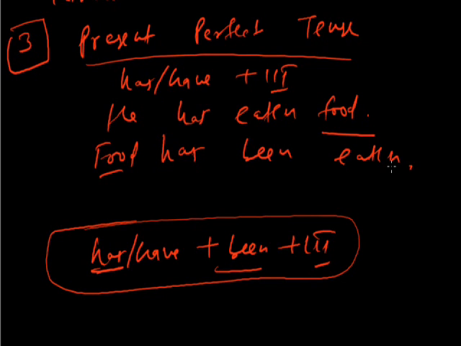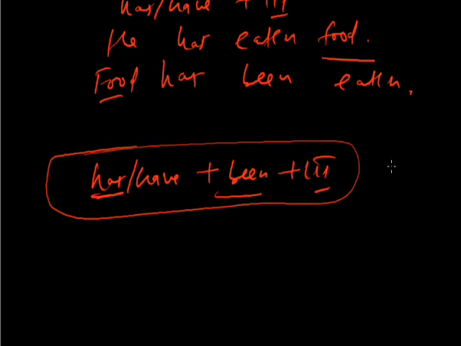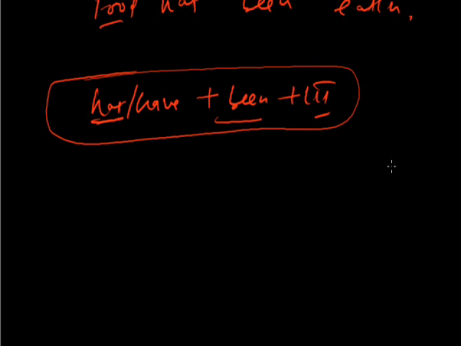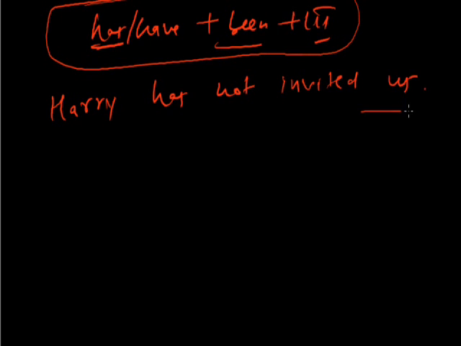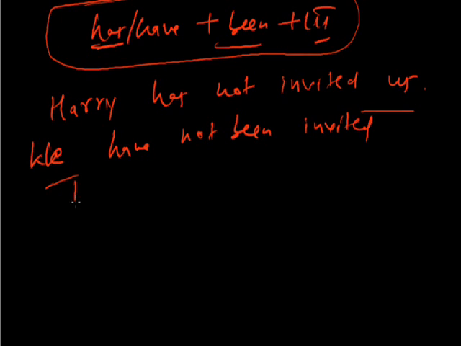Okay, guys, let's make some more sentences of present perfect tense and then change them into passive. Harry has not invited us. We has not been or have not been. Of course, with we it has to be have not been. We have not been invited by Harry. As simple as that, isn't it?